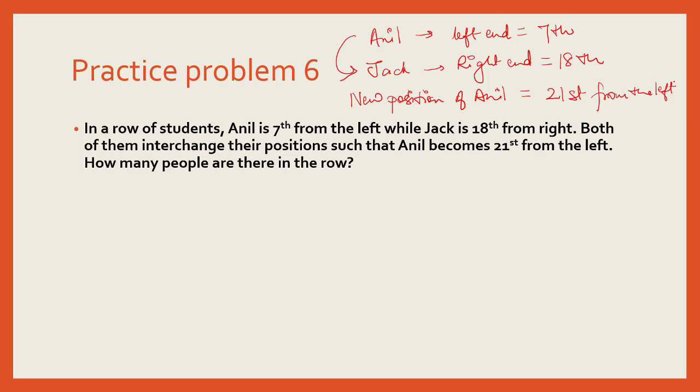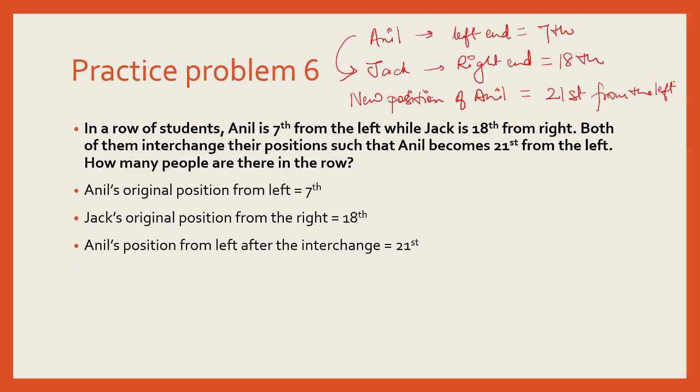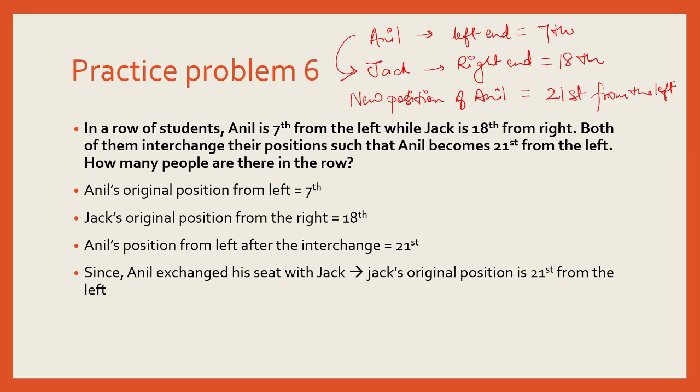Let's see how we deal with these questions. Anil's original position from left was 7th. Jack's original position from the right is 18th, as we have seen. Anil's position from the left after the interchange is 21st. So Anil has actually exchanged his seat with Jack. So Jack's original position from the left is 21st. So what we are concluding here is that Jack, who was 18th from the right end, is 21st from the left end.